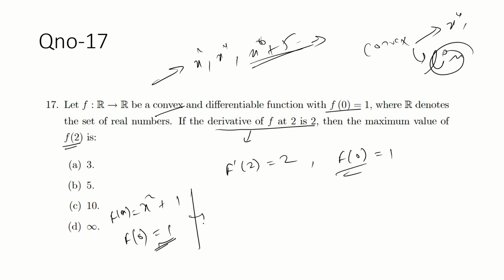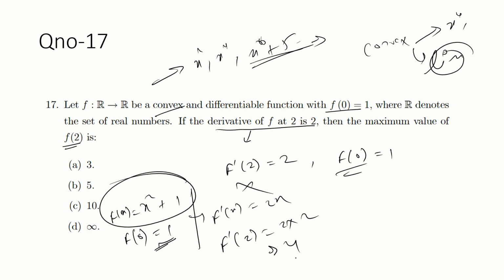But if you take the derivative, the derivative of x square is 2x, and at point 2 that is 2 into 2, so 4. So this is not satisfied. If you take a convex shape like this, these two conditions are not satisfied.